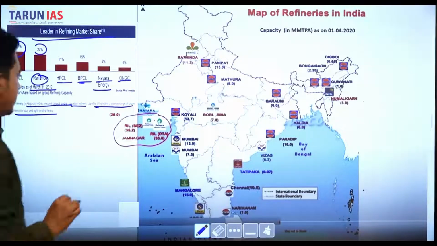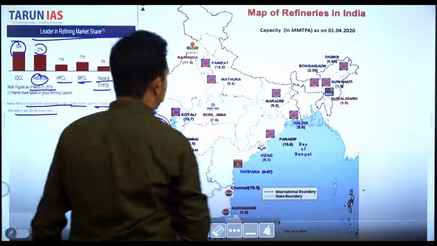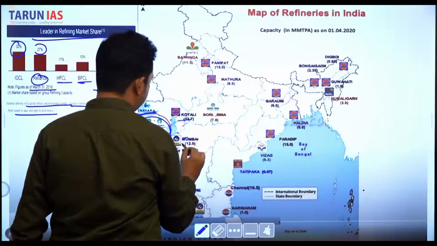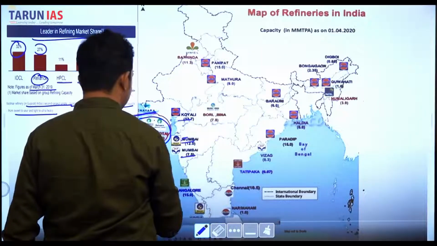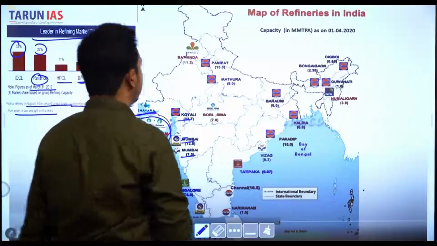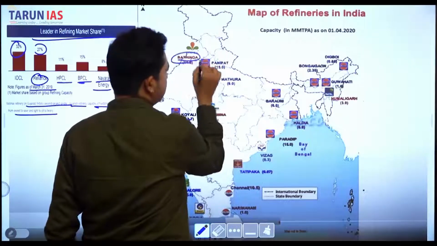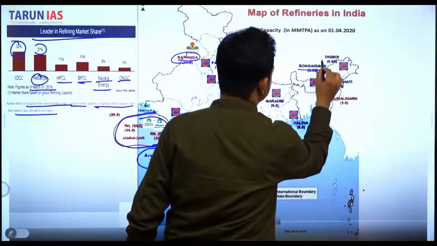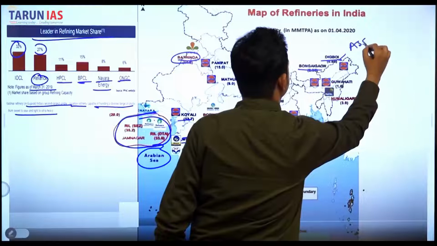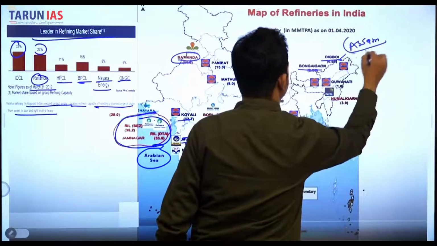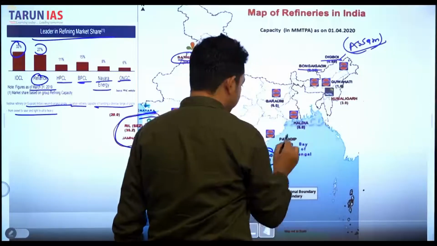So here we can say in this part is Koyali, Mumbai High and Mumbai 7 Point. This part is rich in oil reserves, near the Arabian Sea. Bhatinda is in Punjab, Digboi is in Assam, where we found the first petroleum refineries, and Haldia, Paradip, and Vizag, which is Visakhapatnam.